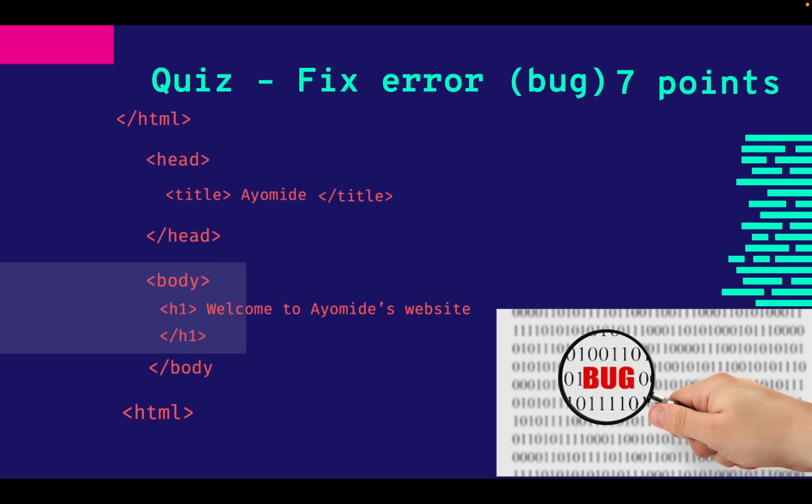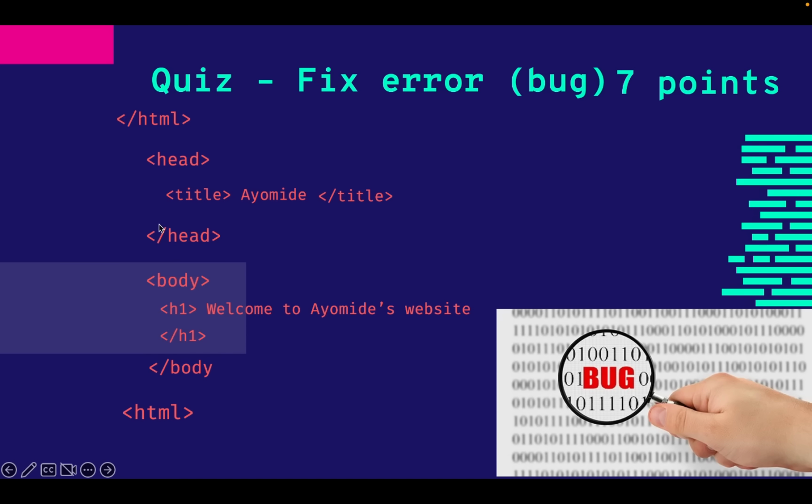Then the last thing that I have is the code that we had in the previous slide. I rewrote it with some bugs, with some errors, right? I moved some things around, put some things where they are not supposed to be. So I want you to go into this code and find what is wrong, and fix the bug.